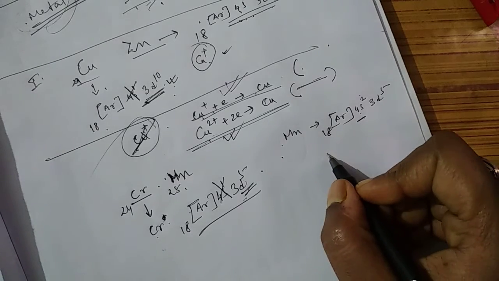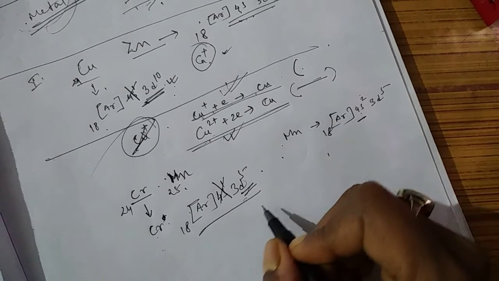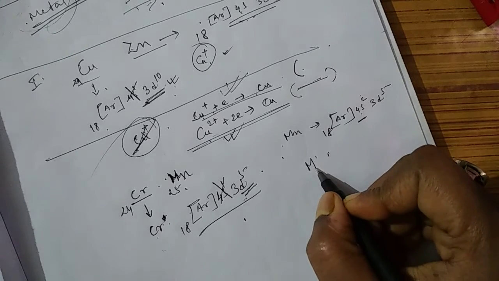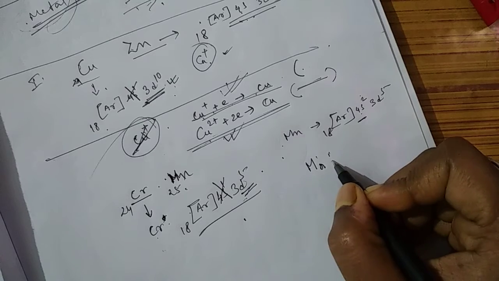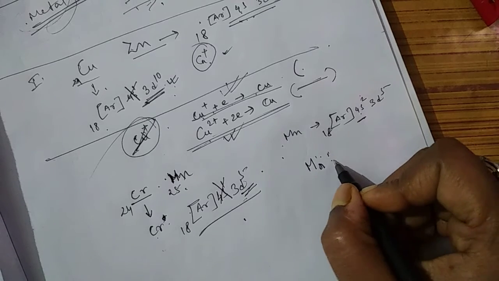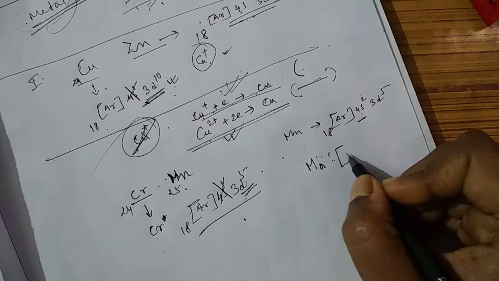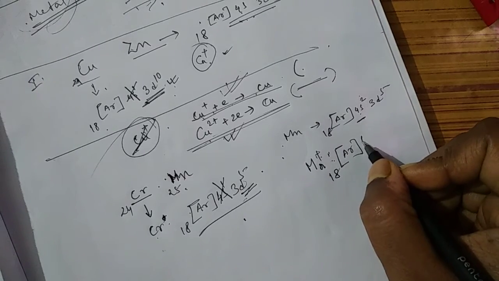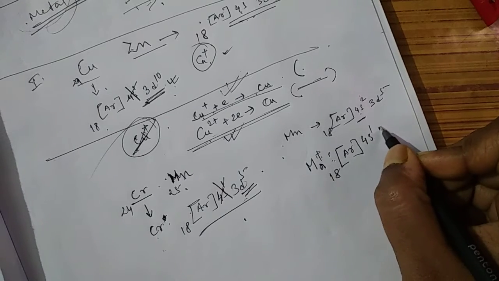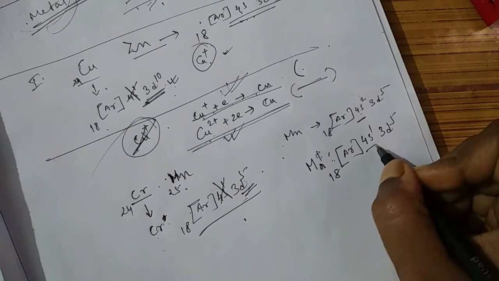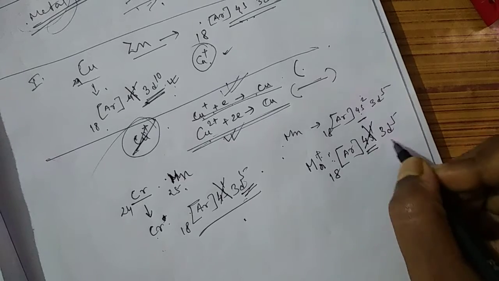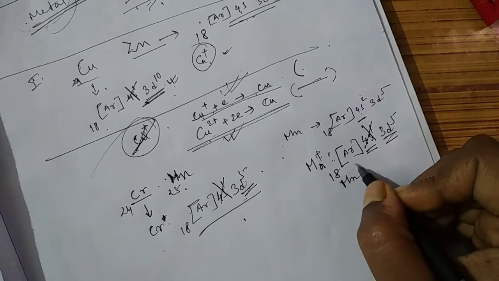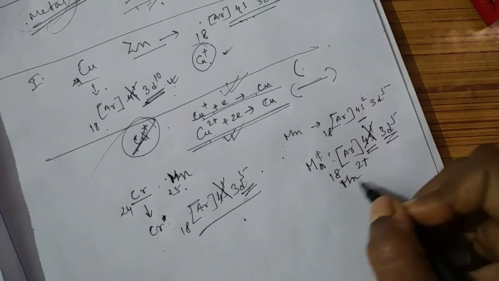So chromium generally will lose its first electron more readily than manganese. But once manganese has lost one electron and become manganese plus, its electronic configuration will be argon 18, 4s1 3d5. Now it has a high tendency to lose another electron to gain the half-filled stability, to become Mn2 plus.